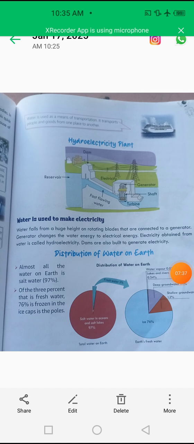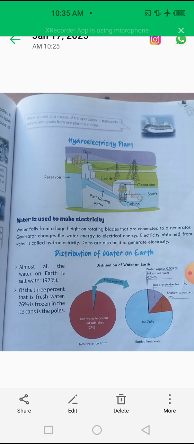Now let's move on to the next point, that is, water is used as a means of transportation. It transports people and goods from one place to another. So students, you have already studied about the means of transport or modes of transport. So water is also used as a means of transport. It can be used to transport people and goods from one place to another.